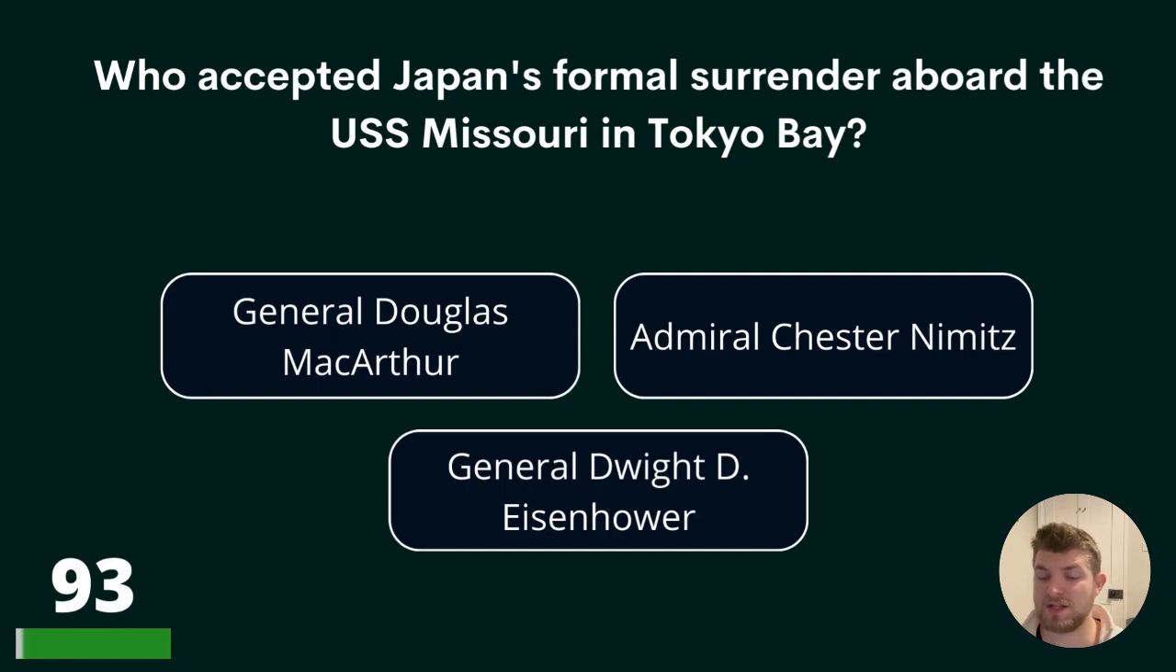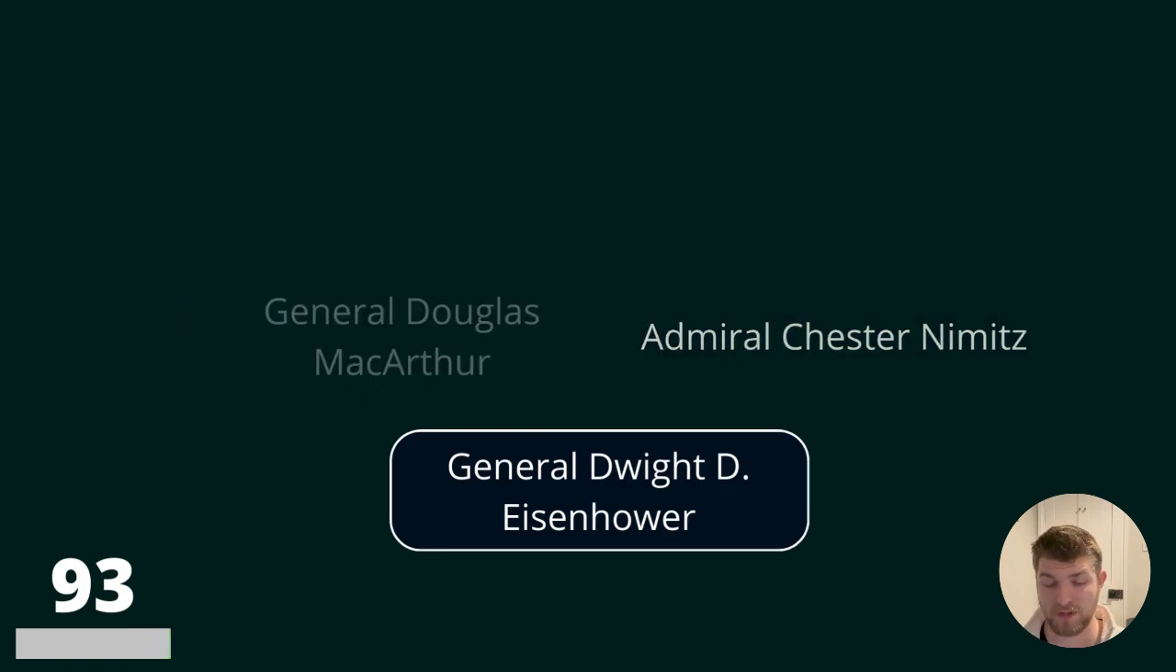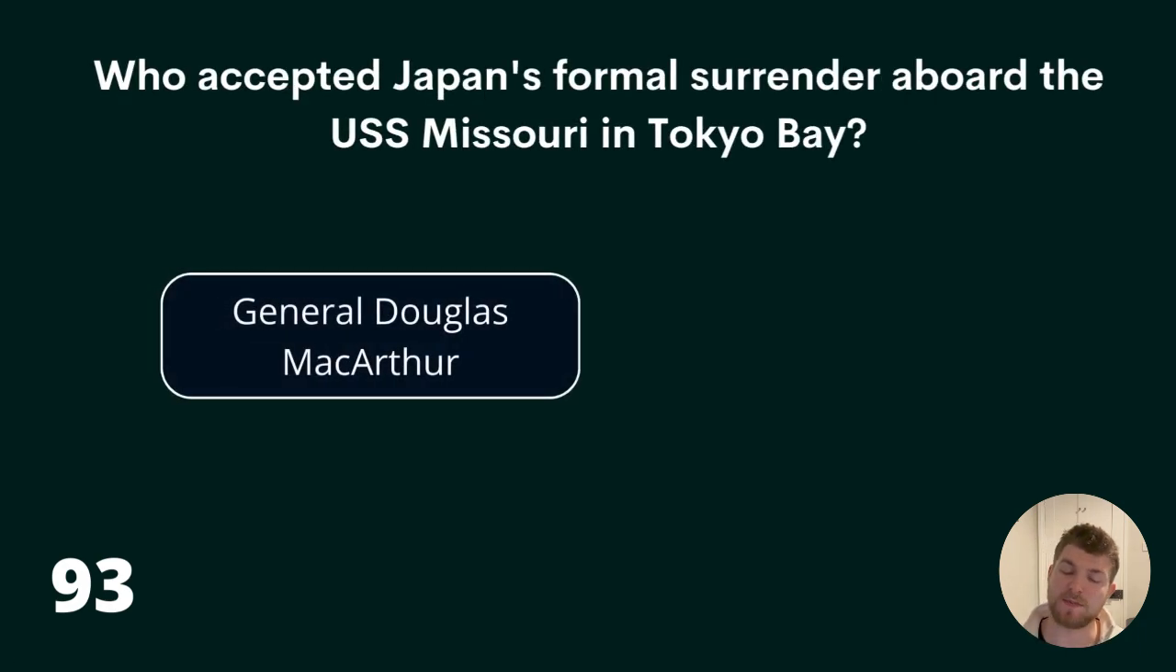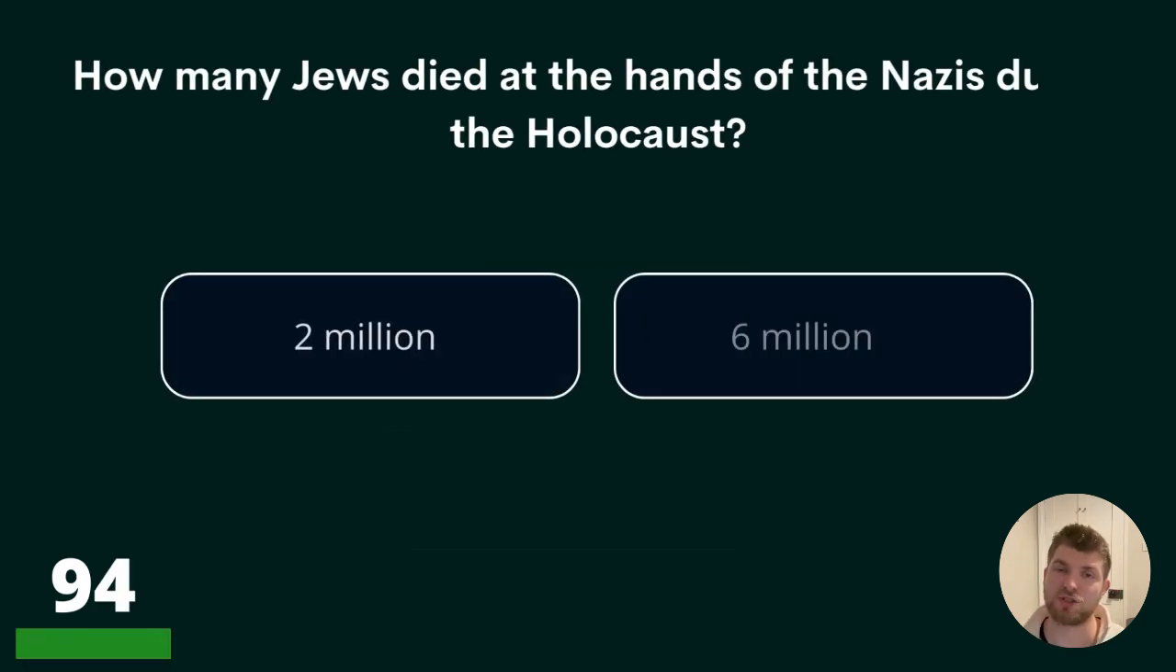We're on to question 93. Who accepted Japan's formal surrender aboard the USS Missouri in Tokyo Bay? General Douglas MacArthur, Admiral Chester Nimitz, or General Dwight D. Eisenhower? The answer is General Douglas MacArthur. We've not got many questions left, so let's see if you can ace the last stretch.